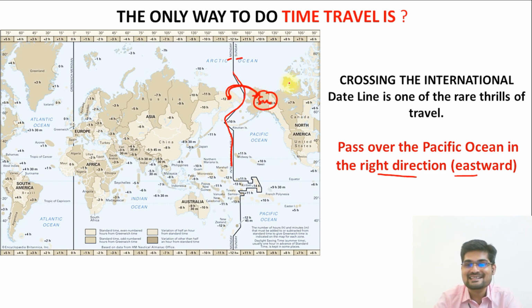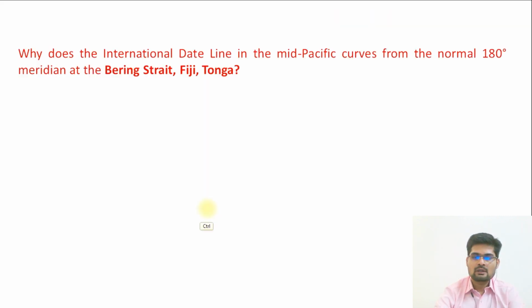So that's interesting, how you can travel across the international dateline and say that you have become a time traveler on Earth itself. So that's an interesting concept. Now another thing that is related to this international dateline is that it is not a straight line. Why? Because it has these curves at particular places in the mid-Pacific region.